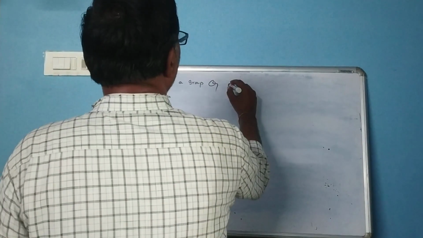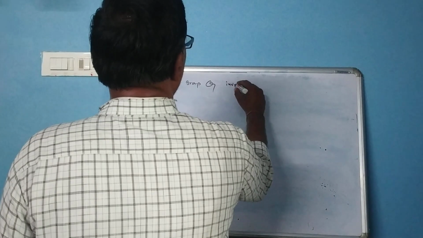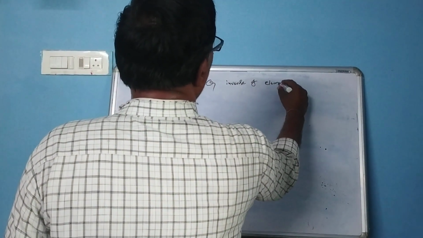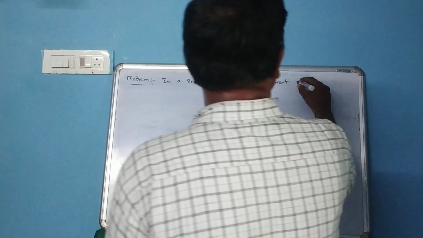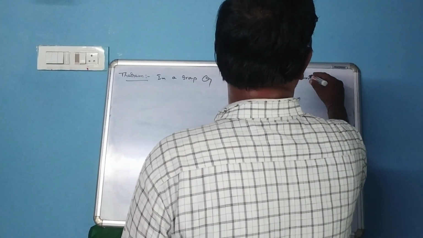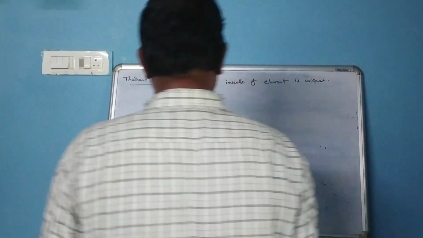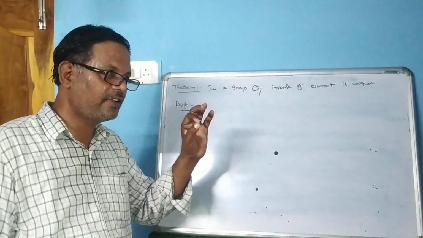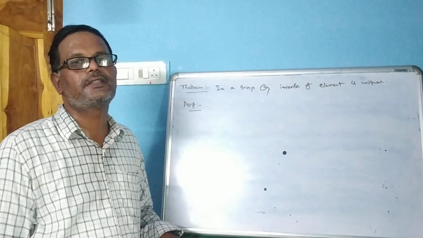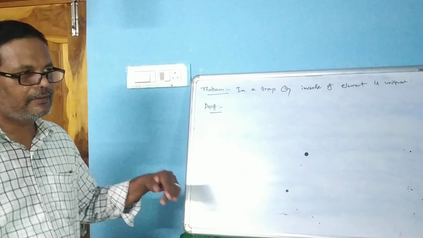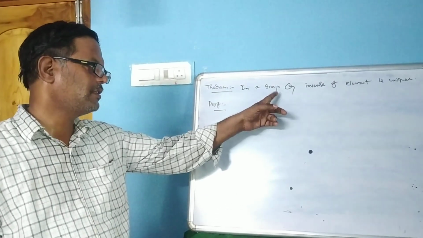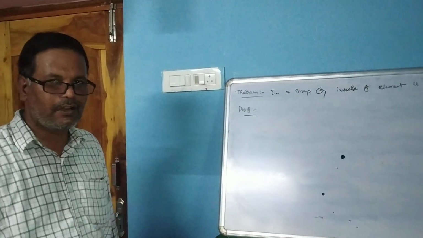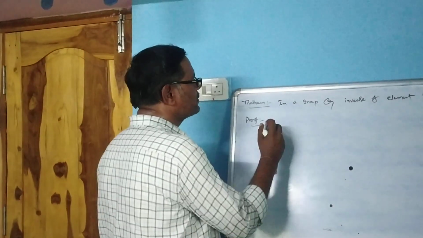Inverse of an element is unique. Friends, the inverse of an element in a group G is unique. Already I have told you that where no binary operation is mentioned, (G, ·) is a group.